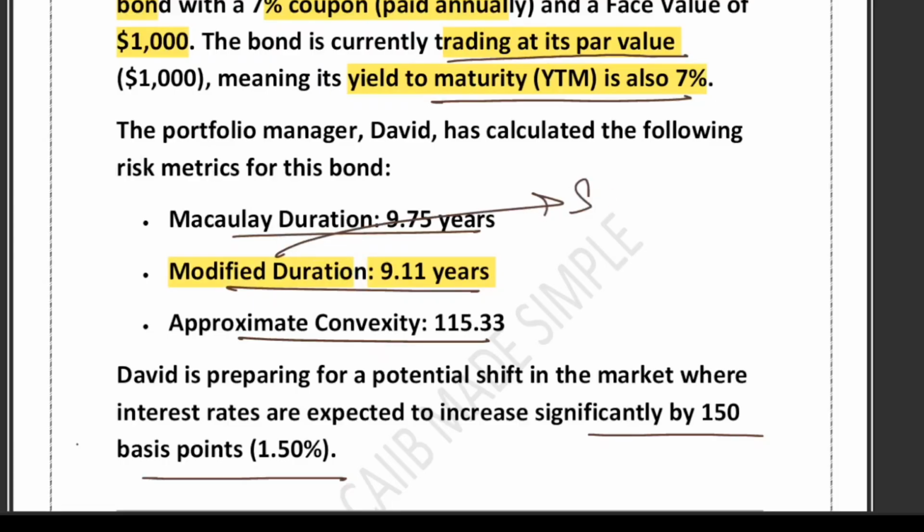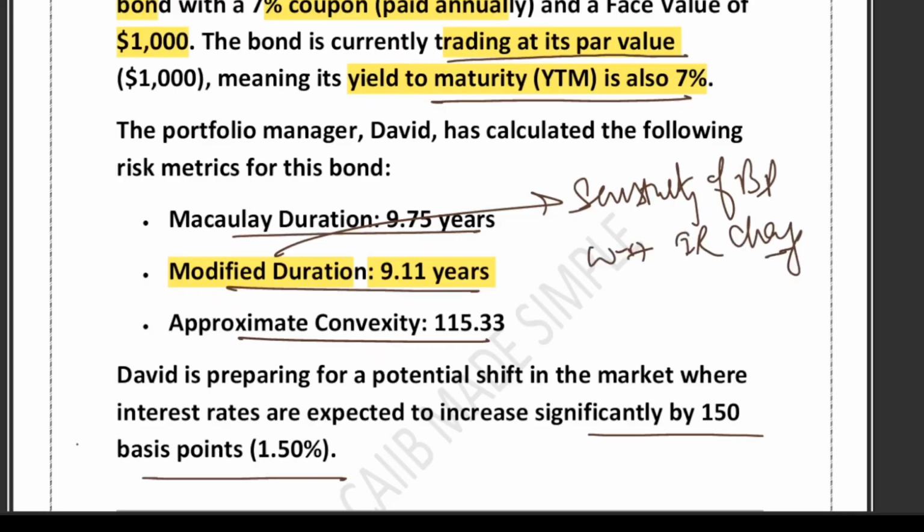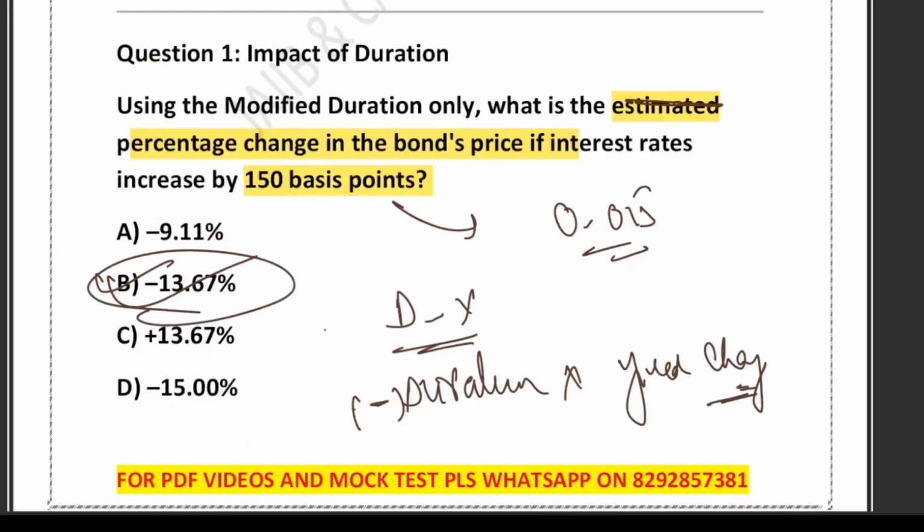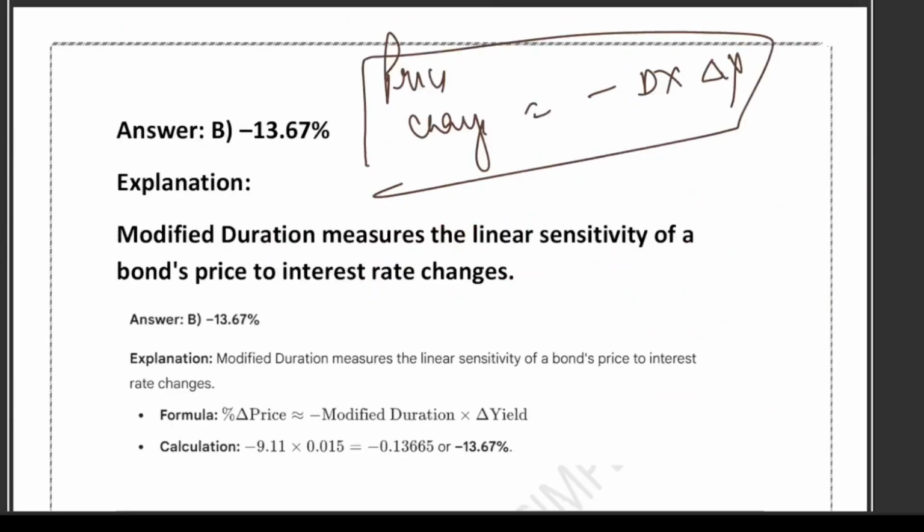Second, if the interest rate increases, the bond price will go down. That's why the negative sign. In this particular case, the interest rate increased by 1.5%, so the price dropped by 13.67%. Is it clear? I hope it is clear.